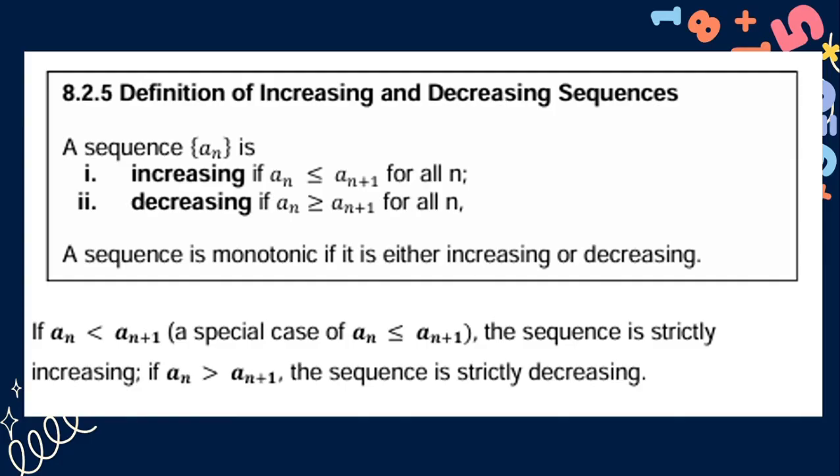If a sub n is less than a sub n plus 1, which is a special case of a sub n less than or equal to a sub n plus 1, the sequence is strictly increasing. If a sub n is greater than a sub n plus 1, the sequence is strictly decreasing.